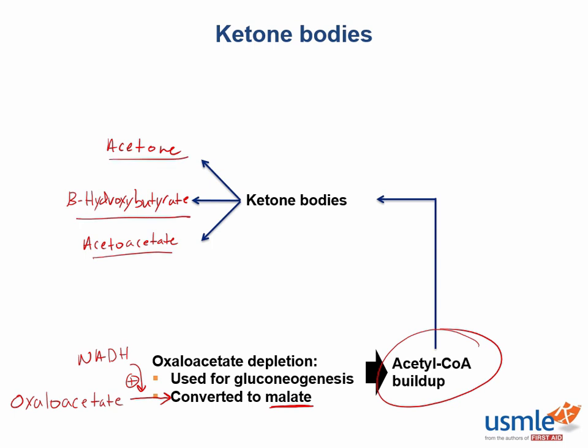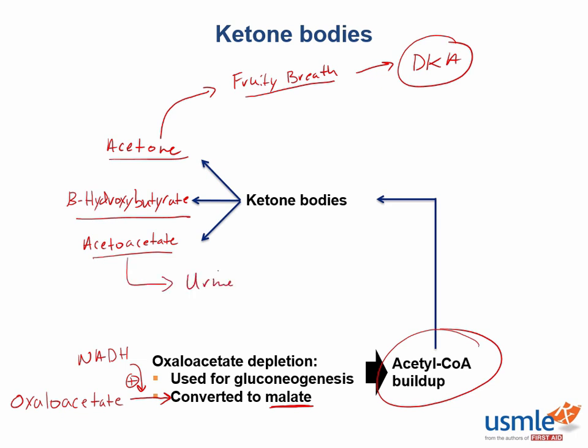Now why is all this clinically important? Well, acetone can give your breath a fruity odor, and this is usually indicative of someone being in DKA, or diabetic ketoacidosis. There's also a urine test for ketone, which can detect acetoacetate, but it's not able to detect beta-hydroxybutyrate.